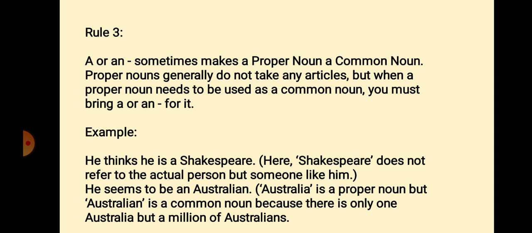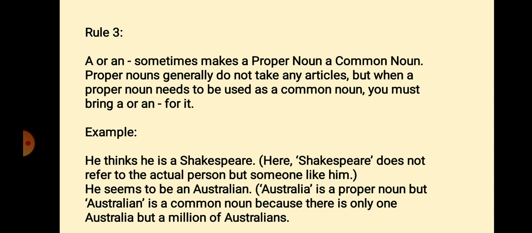Rule number 3. A or an sometimes makes a proper noun a common noun. Proper nouns generally do not take any articles. We know that no article is used before the proper noun. But when a proper noun needs to be used as a common noun, you must bring a or an for it. If you see the example, the point will be clear to you.